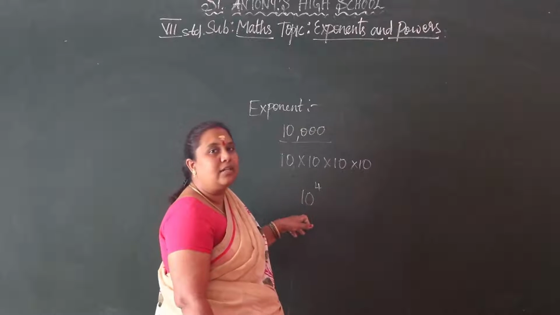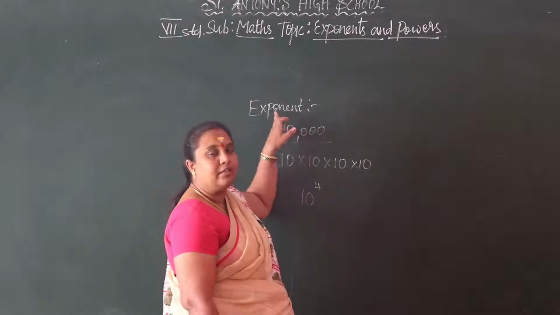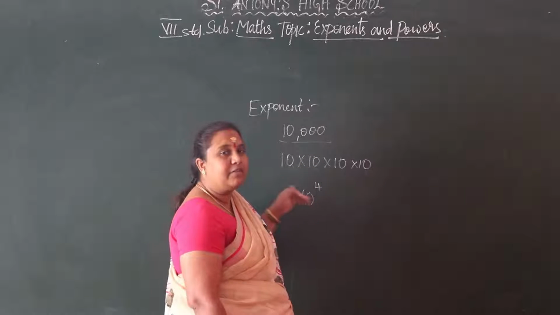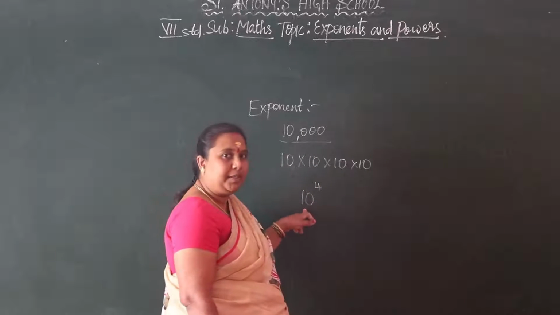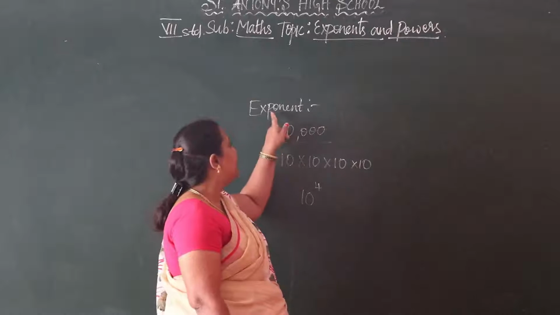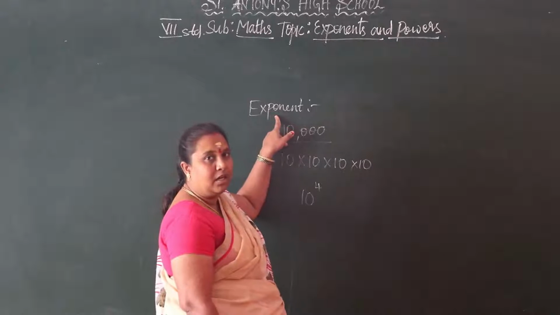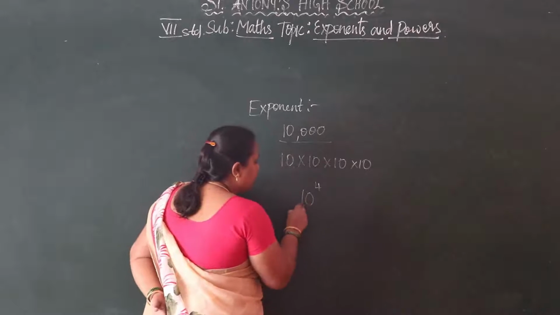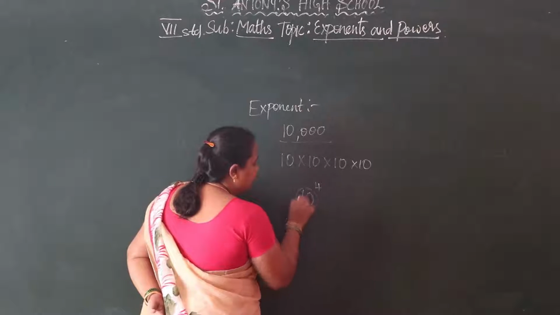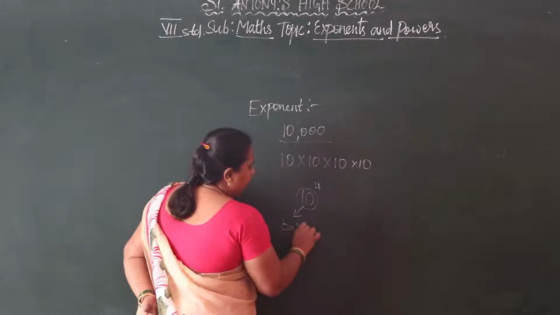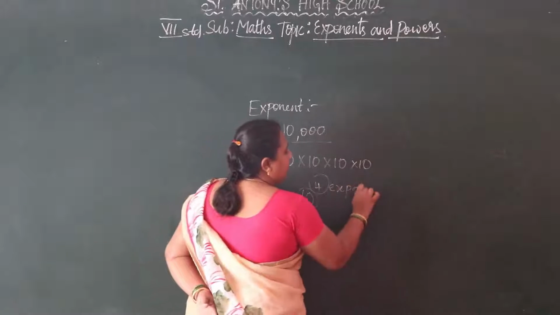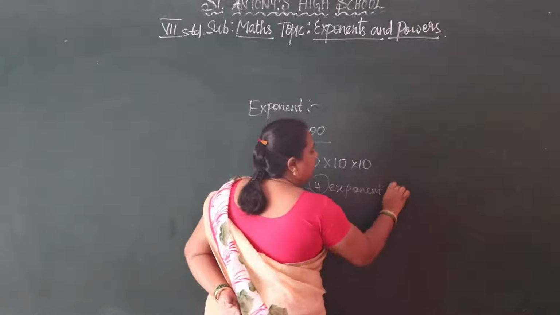The number which denotes how many times we have to multiply the base number is called the exponent or power of a number. Now we have the components. This is the base number, and this is the exponent number, the exponent or power.